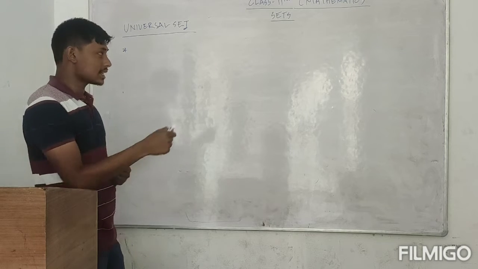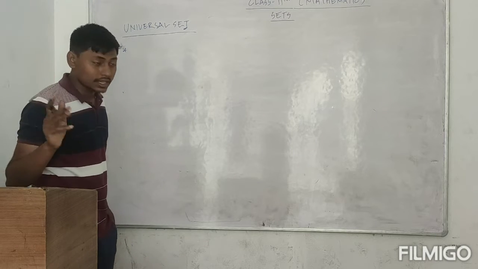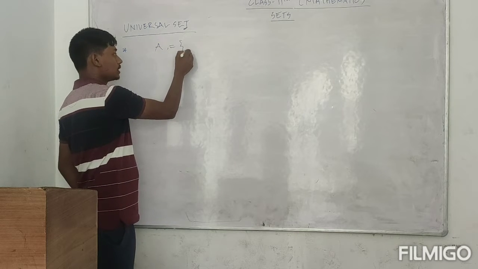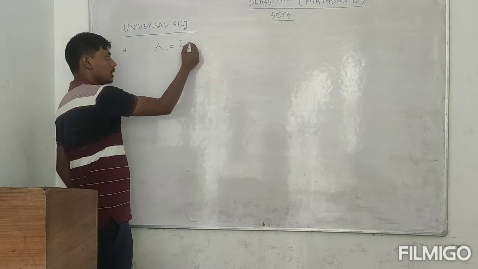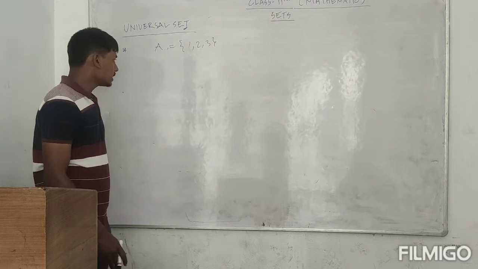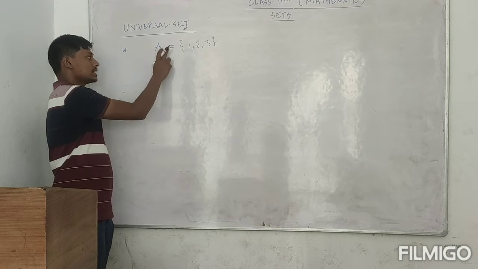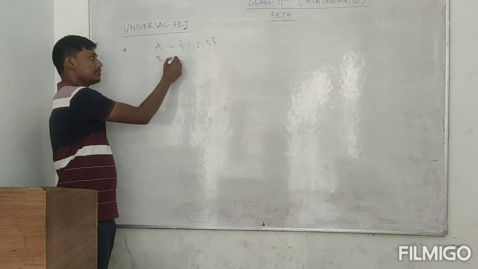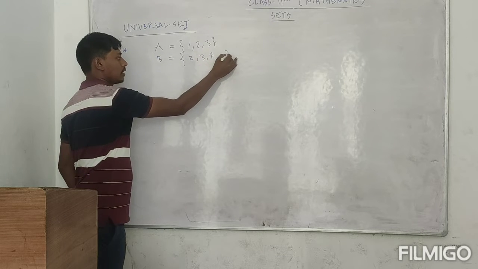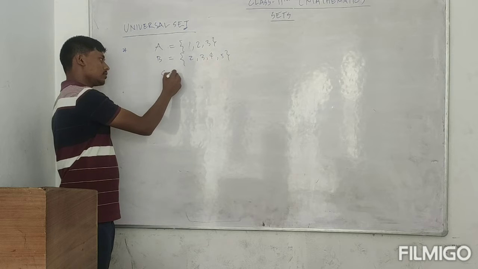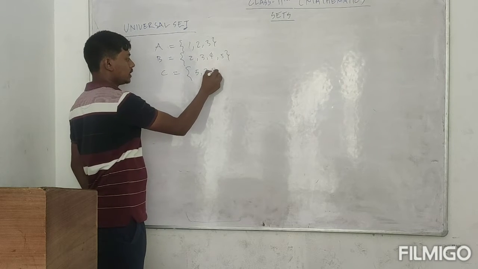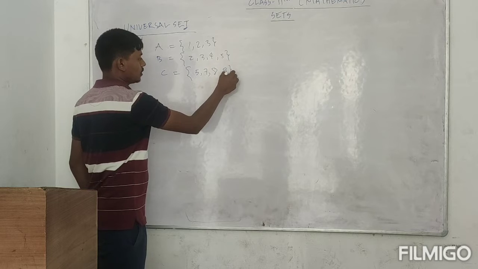Suppose I am taking 3 different sets here. Set A is a subset of natural numbers. What are the natural numbers? 1, 2, 3. So I am taking subset set A, and another one I am taking 2, 3, 4, 5, and another set which is 5, 7, 8, 9.